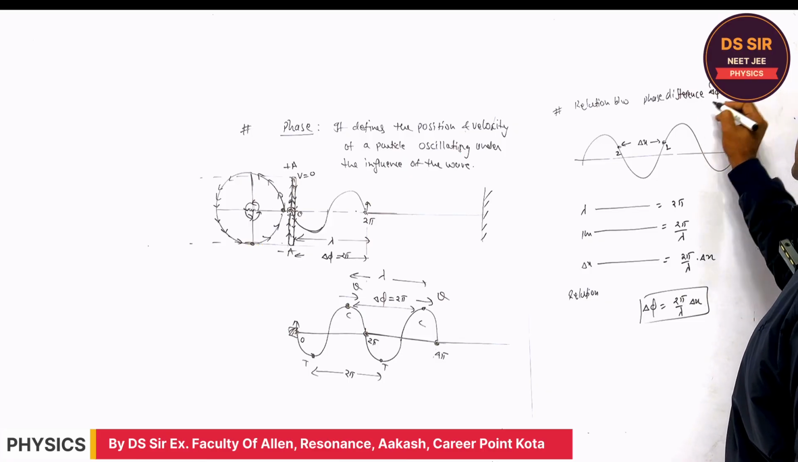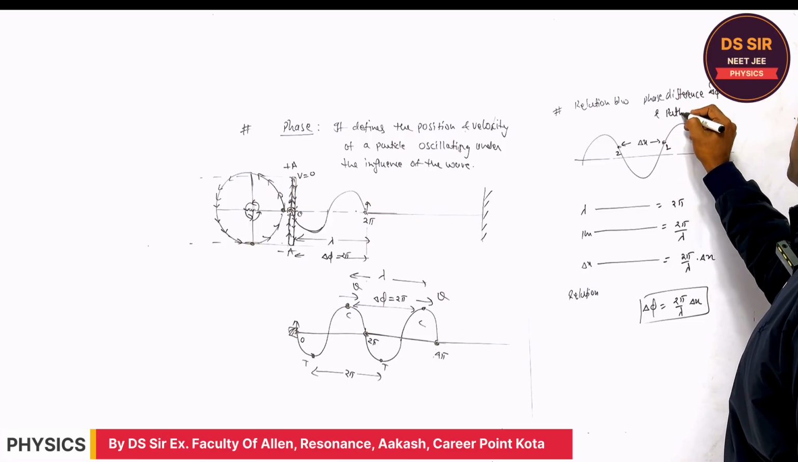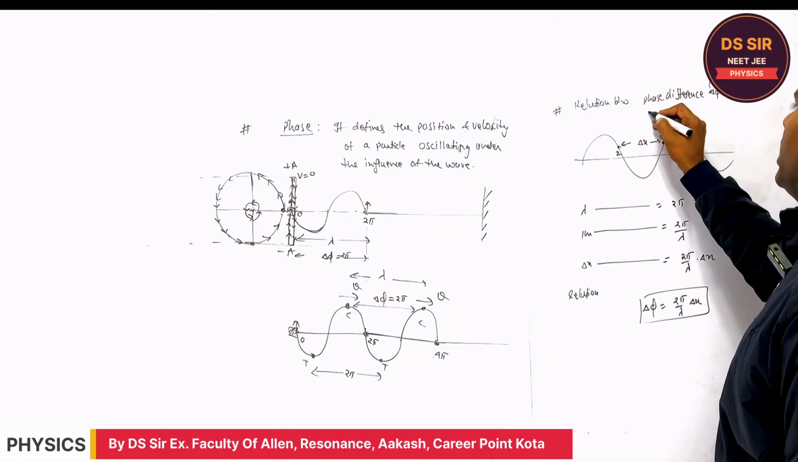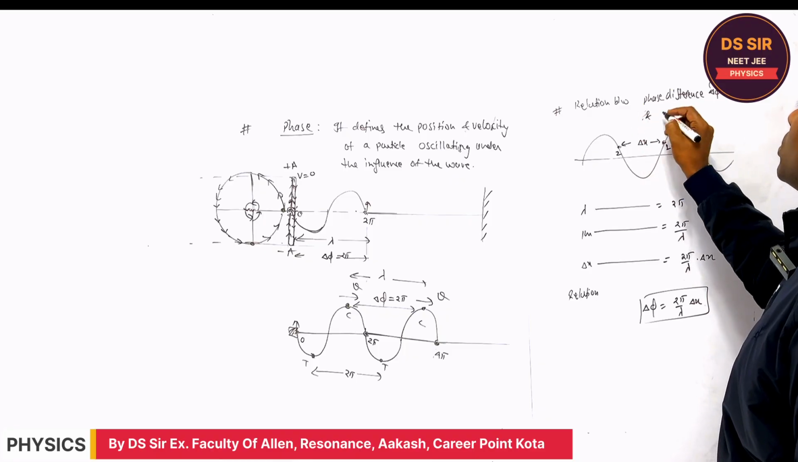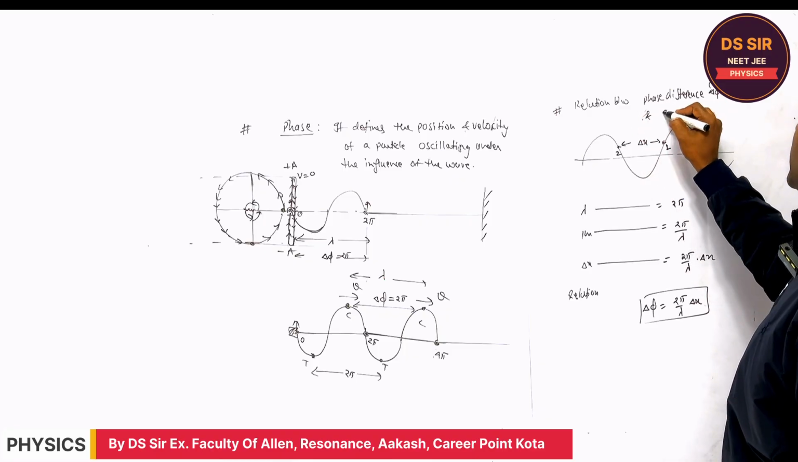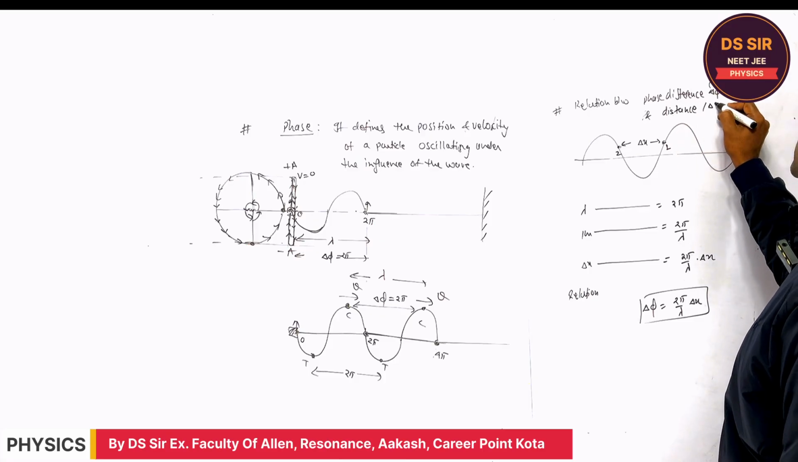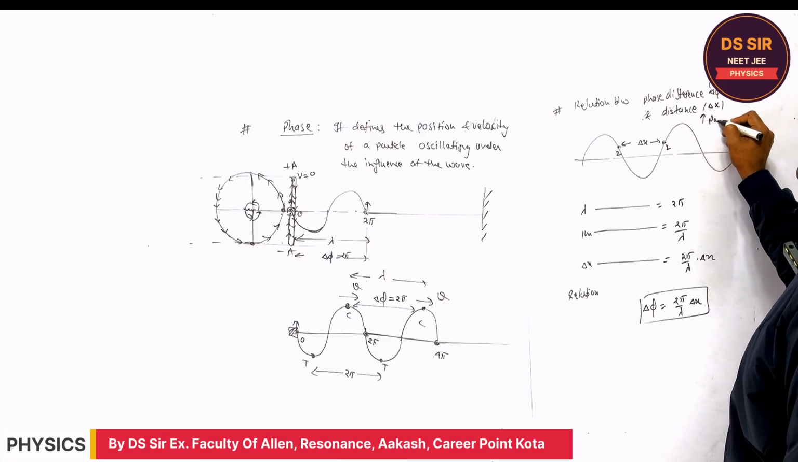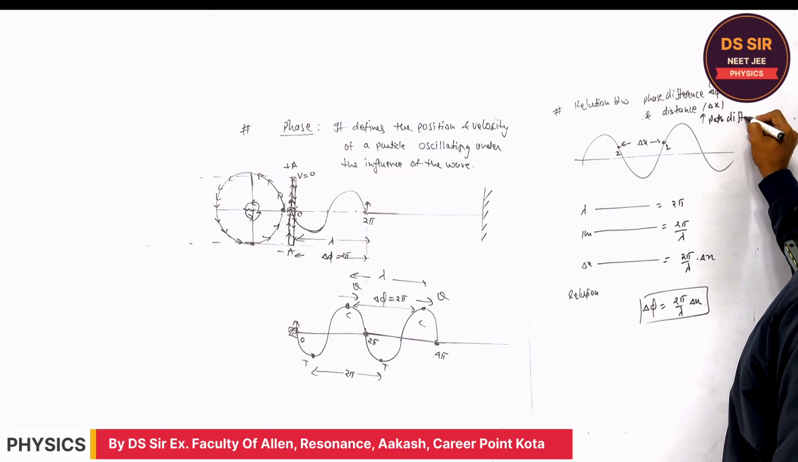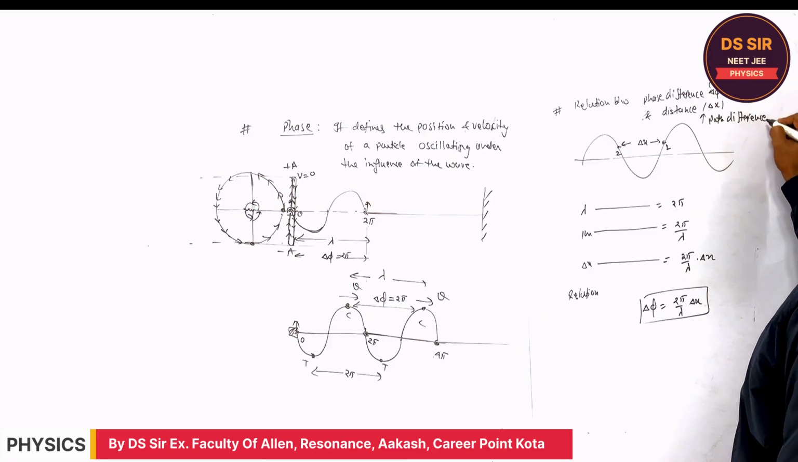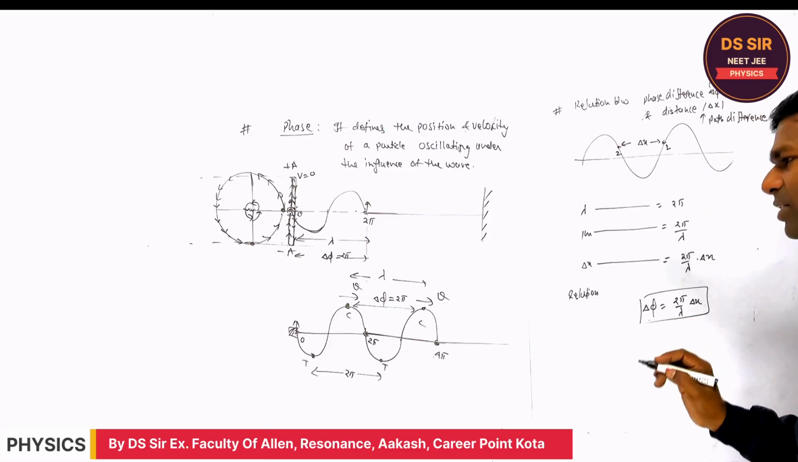delta phi and distance between the two particles, and sometimes it is called the path difference, right? Phase difference and path difference, distance delta x, sometimes it is called the path difference also. In wave optics it is called the path difference. Do you understand this relation?